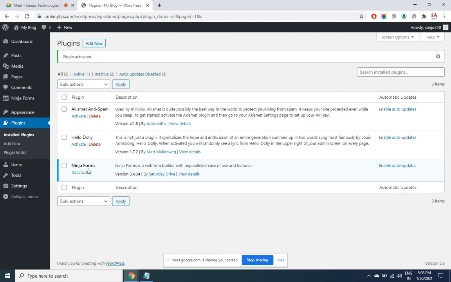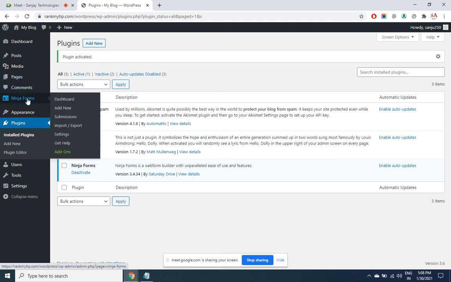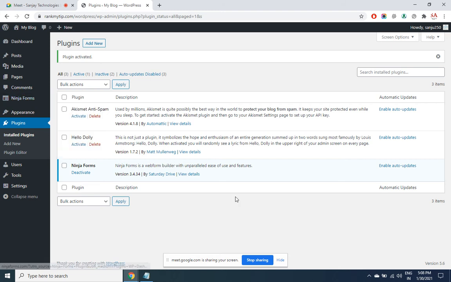After going through the features, you see that it is not suitable to you, you can deactivate and then delete it. Firstly deactivate, then delete. Install another plugin. Like this, you need to go with a trial and error method.